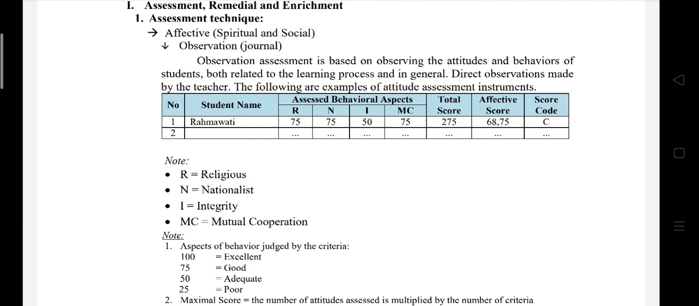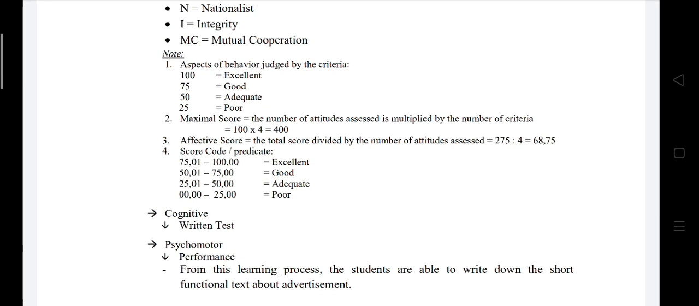For the assessment, remedial and enrichment, in assessment technique, I will use affective and also observation as the journal. Observation assessment is based on observing the attitudes and behaviors of students, both related to the learning process and in general. We have religious, nationalist, integrity, and mutual cooperation. For cognitive, I will look at written tests. For psychomotor, I will look at their performances.